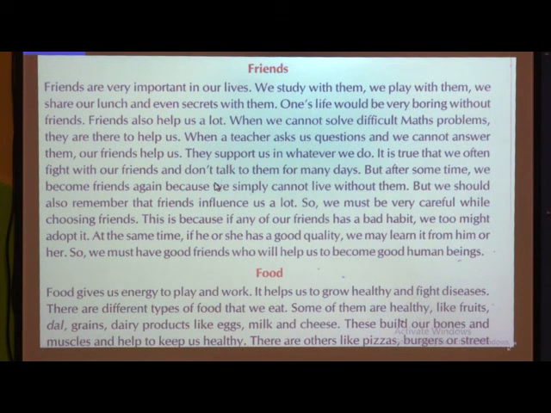So you are going to write only about your friends. Second is order. In a paragraph, the ideas that we are expressing have to be in a particular order. You should write it very properly, in a proper order. You are not going to change the order. Suppose if you see the first line, friends are very important in our lives. Very effectively he has started the paragraph. What has he written? Friends are very important in our lives. We study with them, we play with them, we share our lunch and even secrets with them. Means what all things we do with our friends.